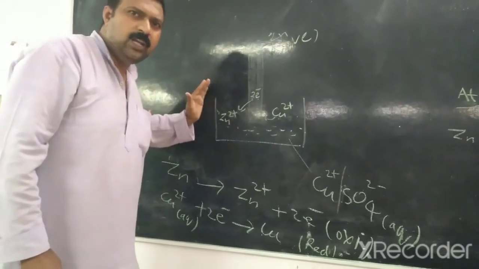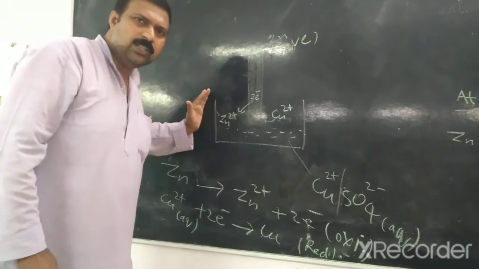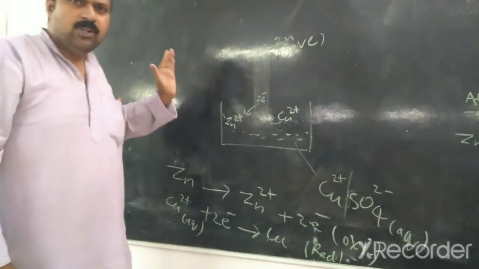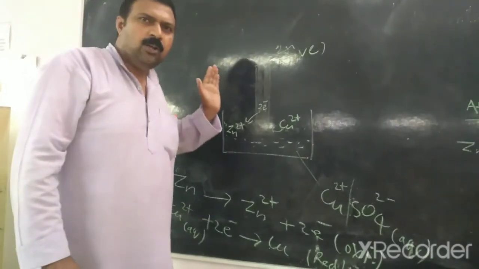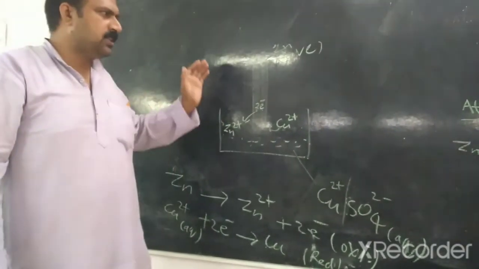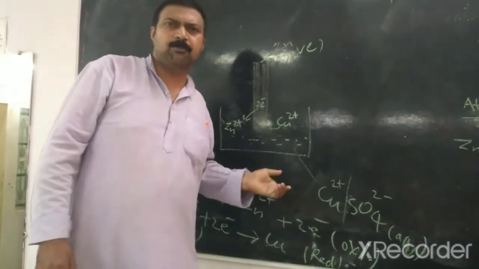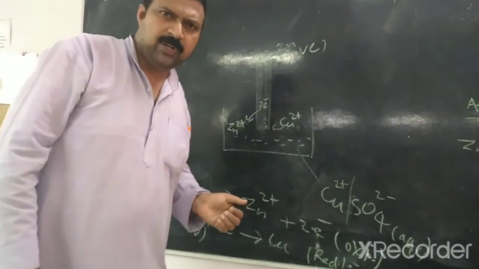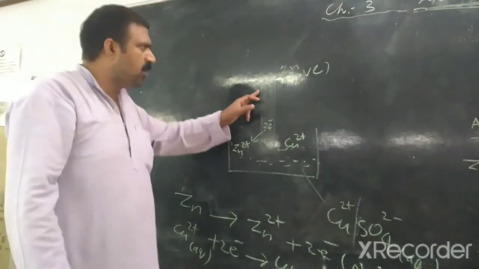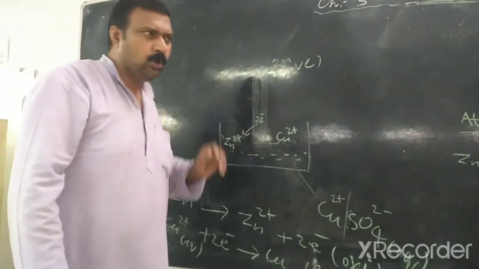works only as a half cell, because for production of electricity we need two different electrodes, two different poles. At one pole oxidation should take place and at the other pole reduction should take place. We need a potential difference, but here only one rod is present, that is the negative pole.